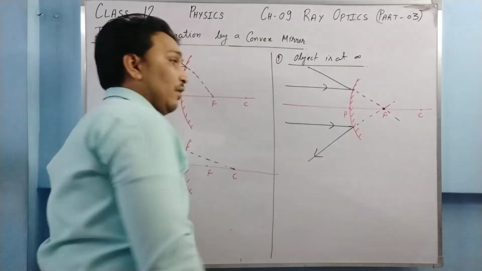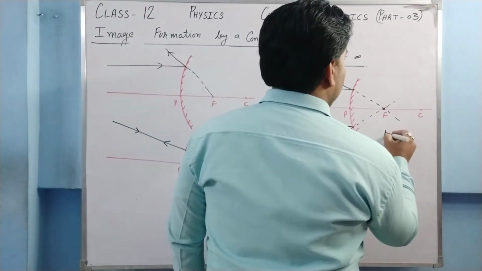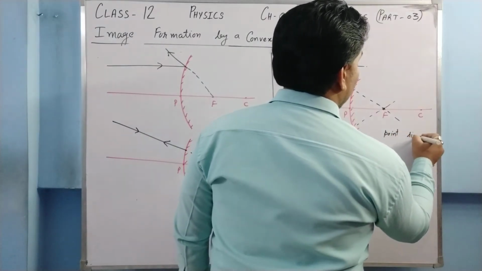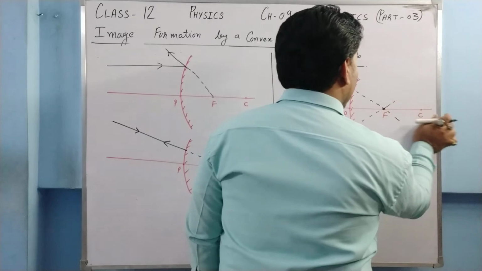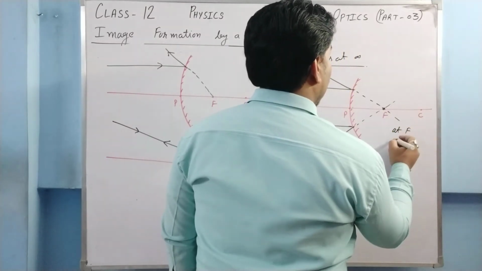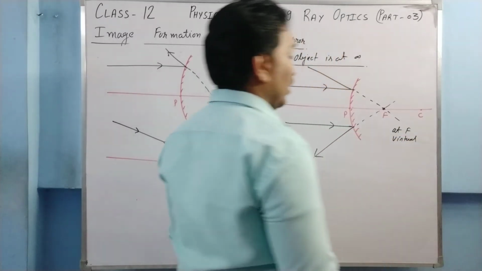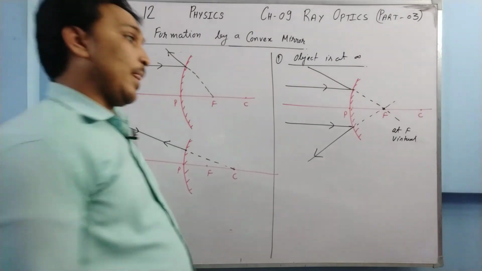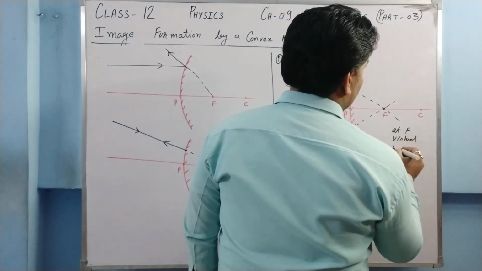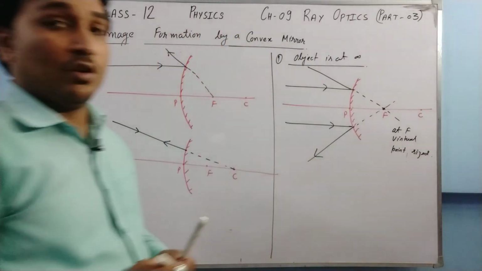So we get an image at the focus. First of all, we have to write position. So position is at F. Image is virtual. We cannot say erect or inverted because the image is point sized. Its size is point size. This is the first case for convex mirror.